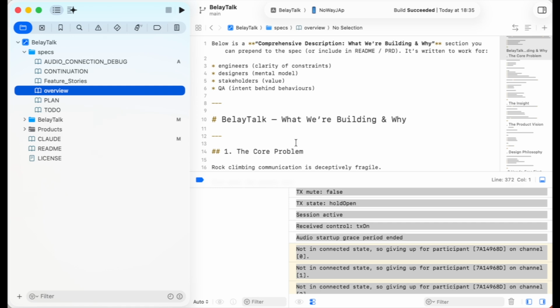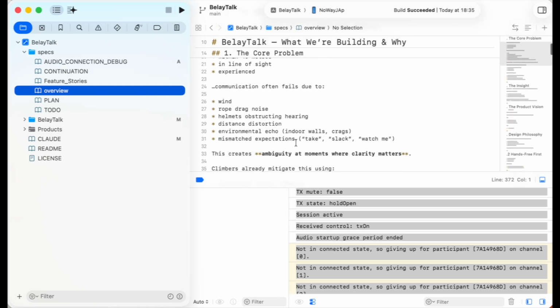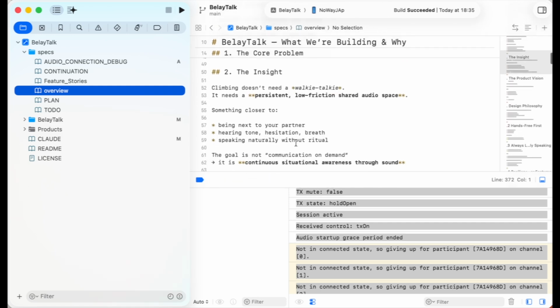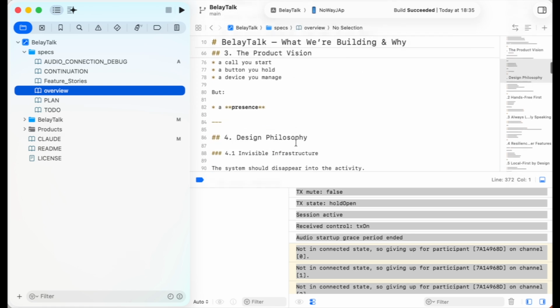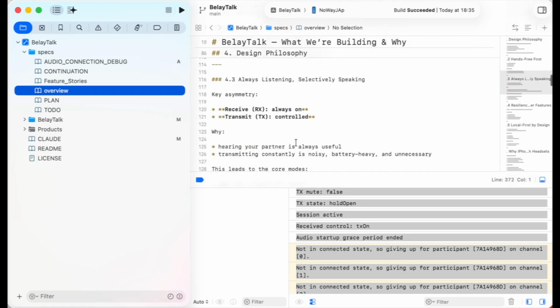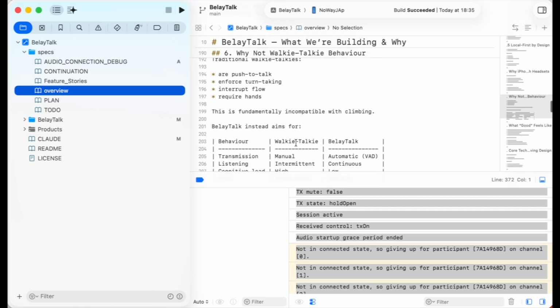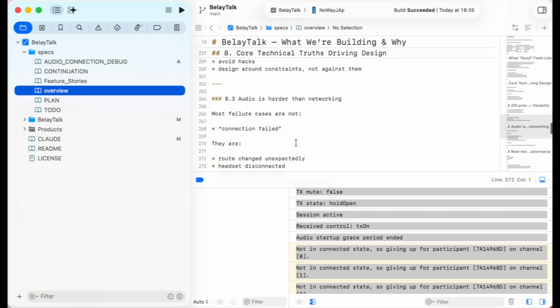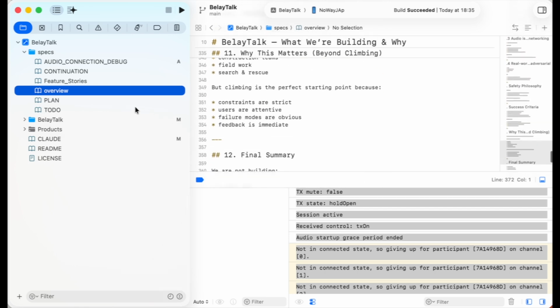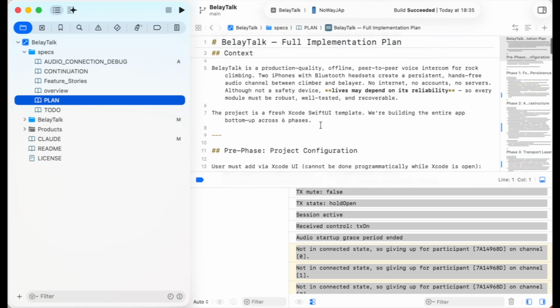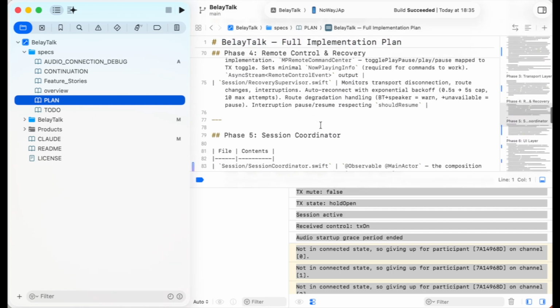I tend to find the best way to vibe code is to write really decent specs. So here, first of all, I write an overview. Now, I've written that overview out roughly. I've also narrated it into ChatGPT and got it to spit out something quite nice as to how I think the walkie-talkies ought to be. Now we have our overview and our specs.